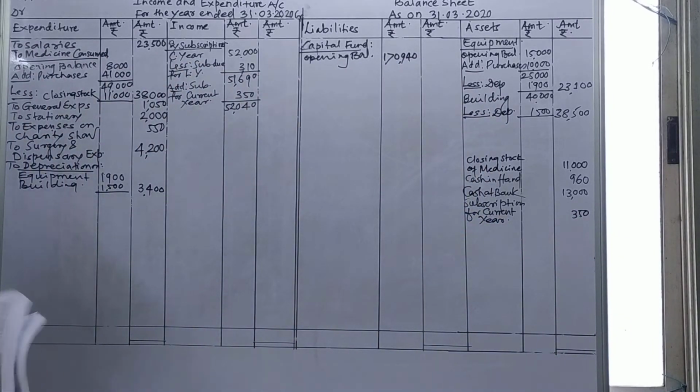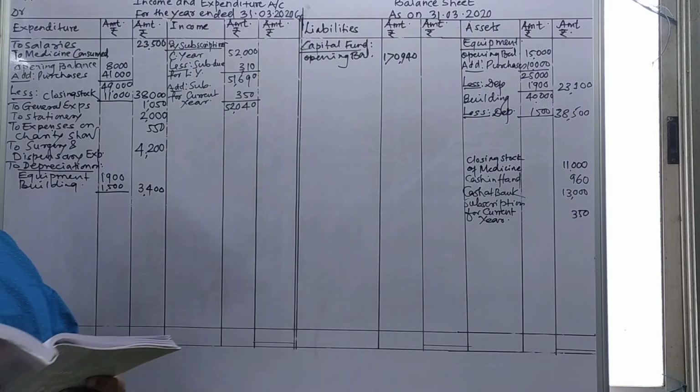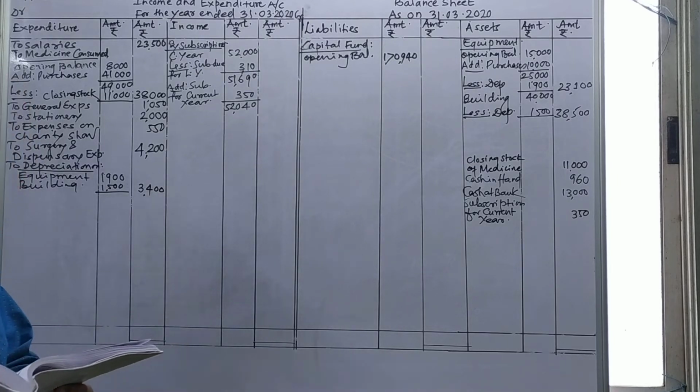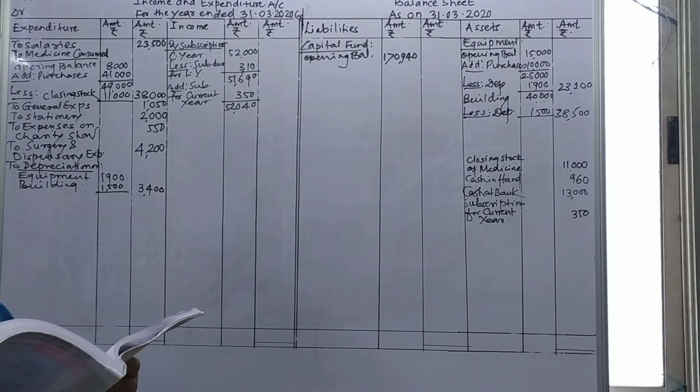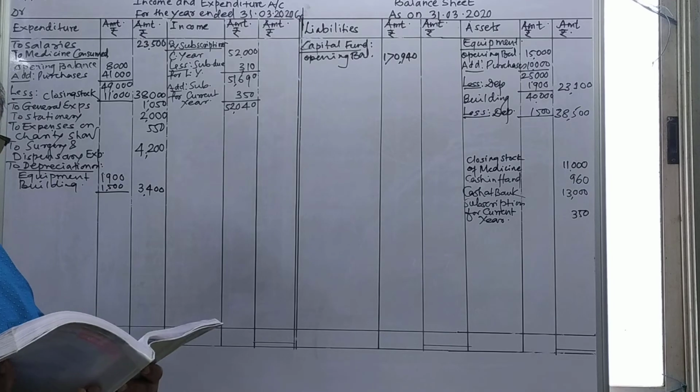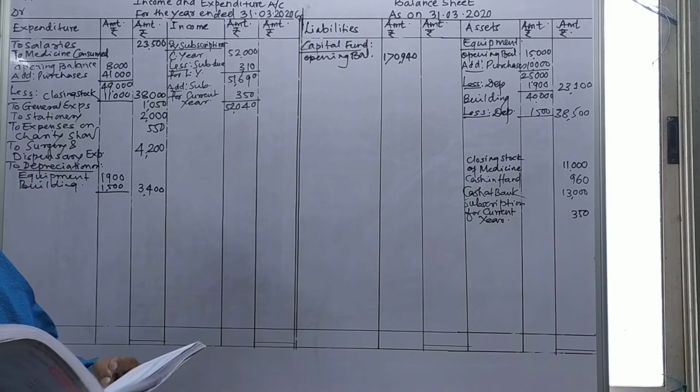Now just see. Subscription received in advance 600 for the last year and current year 150. So subscription received in advance is also called here. Therefore, this 600 I will take into consideration, received in advance in the previous year.